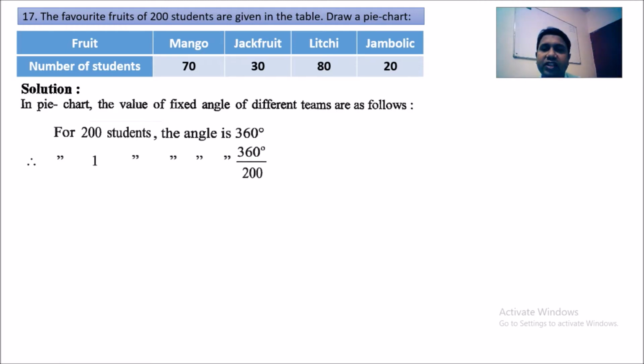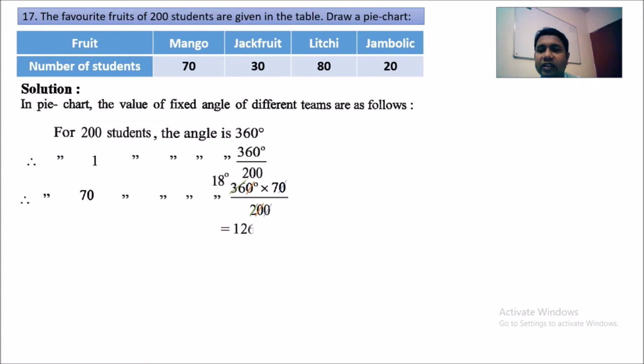For one student, the angle will be 360 degrees divided by 200. For 70 students, because mango is liked by 70 students, the angle is 360 degrees times 70 by 200. Now you can see the 0 and 0 will just be removed, another 0 of 200 and 360 is removed.